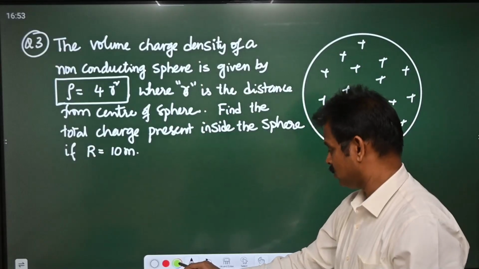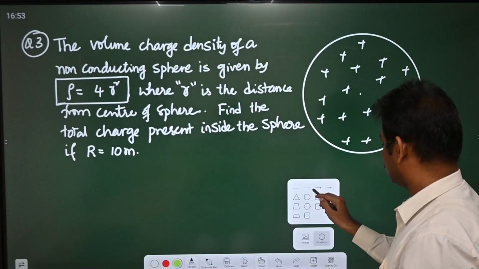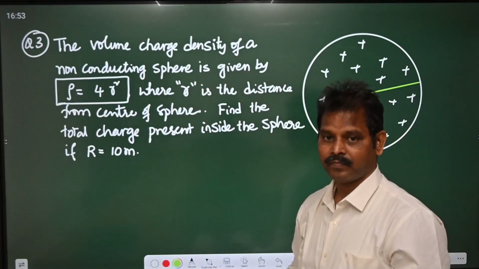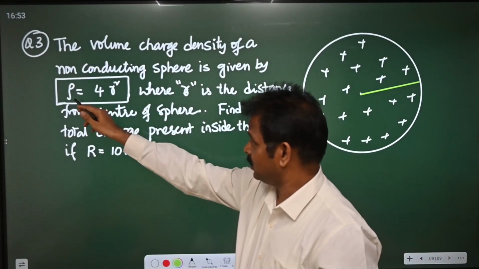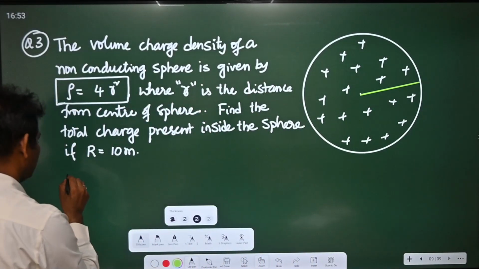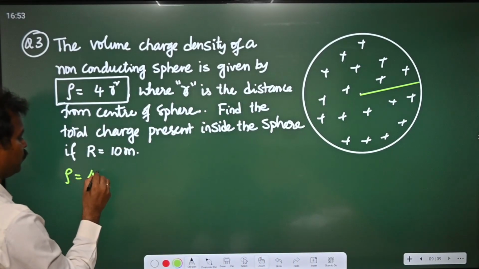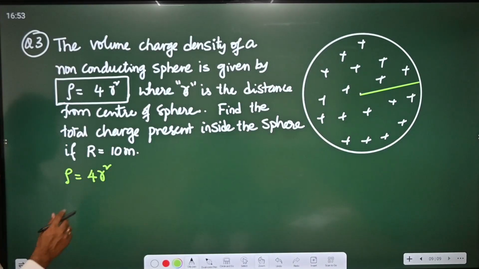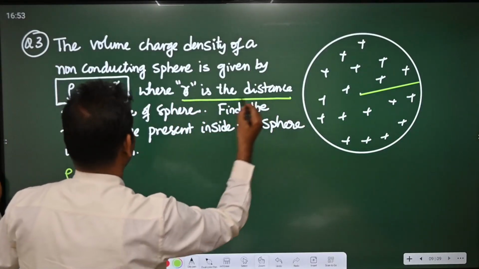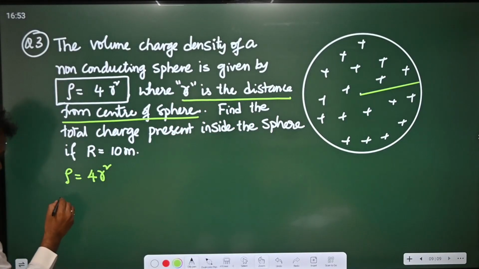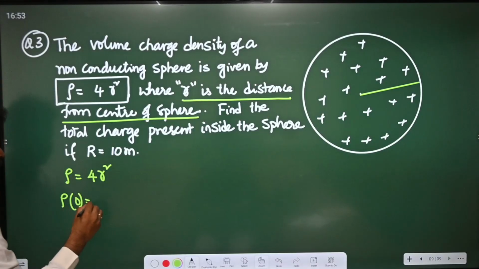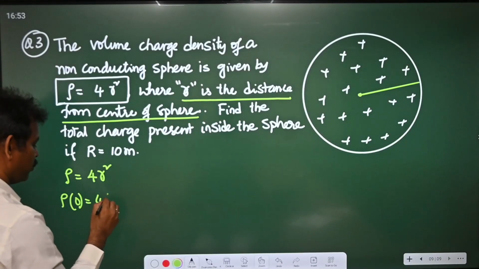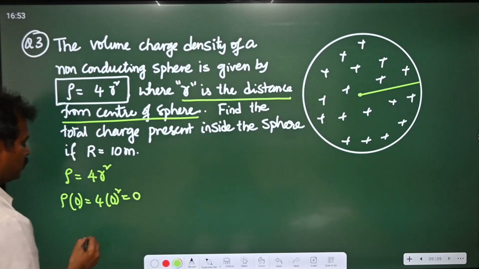So now in this case, they have given the radius of the sphere as capital R, but the volume charge density is given by rho is equal to 4 pi r square. What is the meaning of this? Density depends on the distance from the center, where r is the distance from the center of the sphere. When r is equal to 0, this point is the center. At the center of the sphere this will become 4 into 0 square, which is equal to 0.